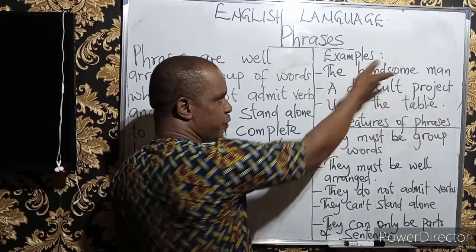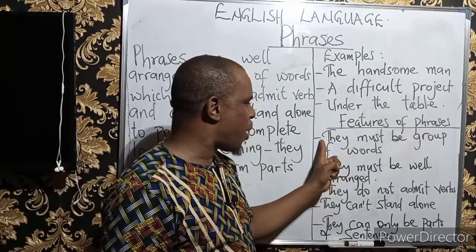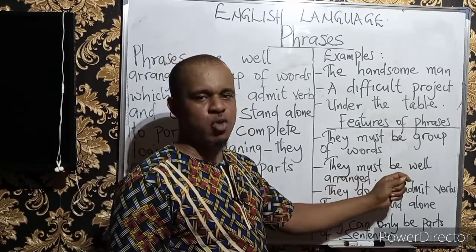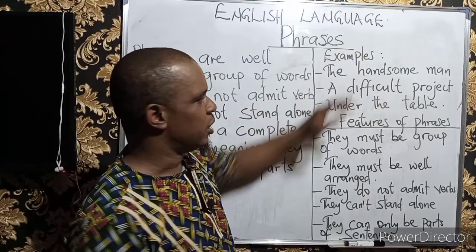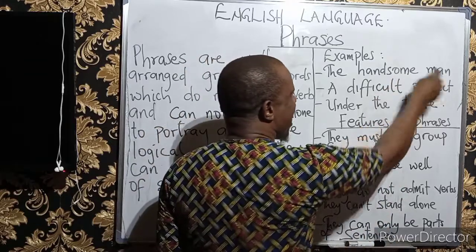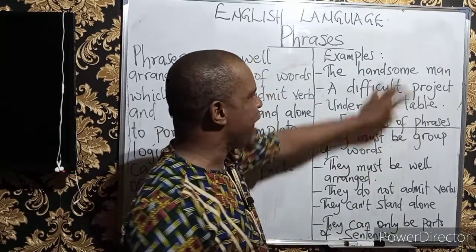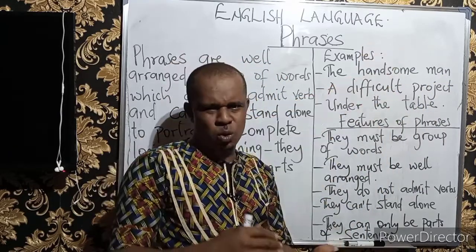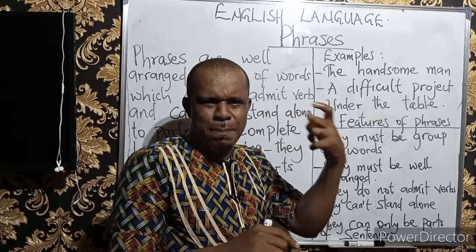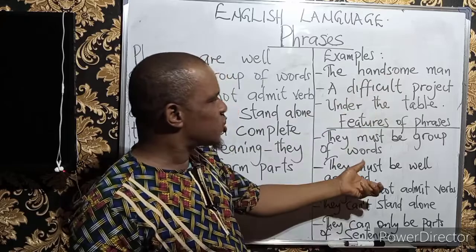The first example involves a group, and this is a group too. This is also a group. So for the features, number one, they must be a group of words. Number two, they must be well arranged. If you look at the first one, the handsome man, you cannot say handsome man the, or handsome the man, or man the handsome. No, you have to arrange them very well so that they will give out a kind of partial, incomplete meaning. To some extent it will depict a kind of meaning, but not a complete meaning. So that's why they must be well arranged.